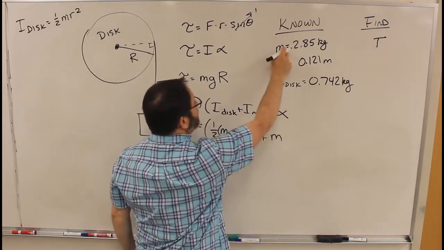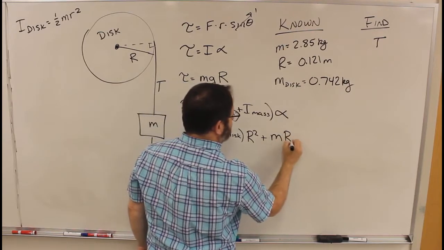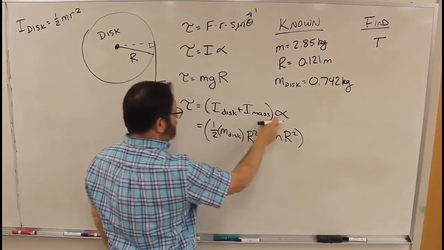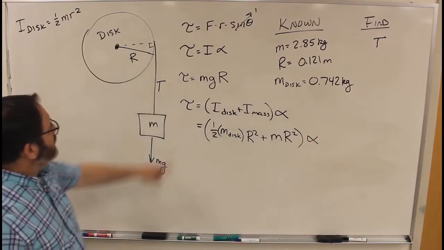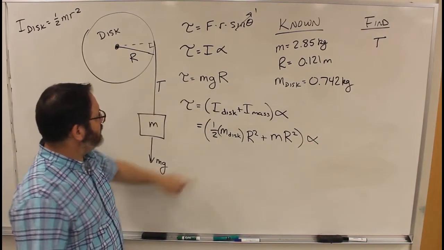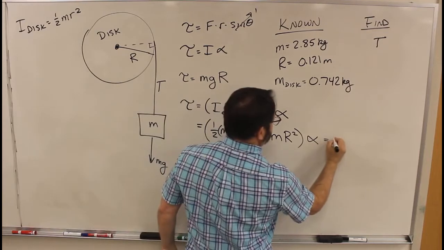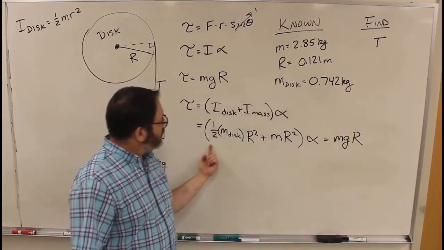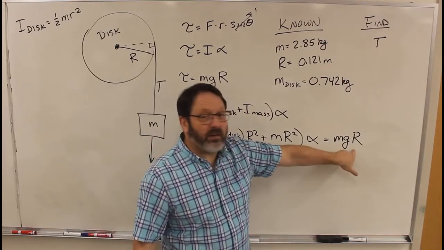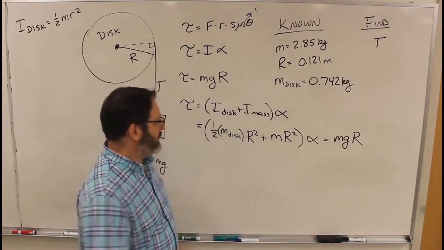So that one I just called m, r squared, times alpha. This torque is equal to that one. So all of this is also equal to mgr. We know all of these things, so we can solve for alpha.